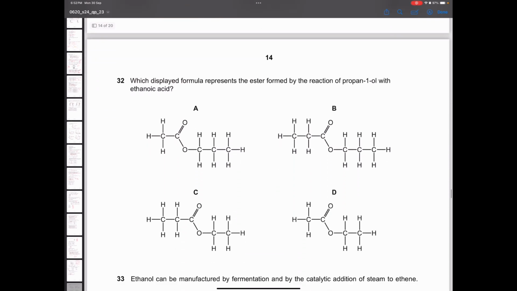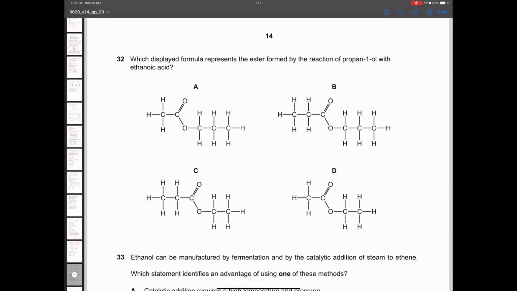Next question. Which displayed formula represents the ester formed by the reaction? This question we have done multiple times. Different types of questions like this are there in the past papers. You simply need to remember propanol will form propyl and ethanoic acid will form ethanoate. Meaning the acid group will only be 2 carbons, but the other group should be 3 carbons, like this. The acid group mainly is 2 carbons and the group right next to the other oxygen is 3 carbons. So this looks correct.